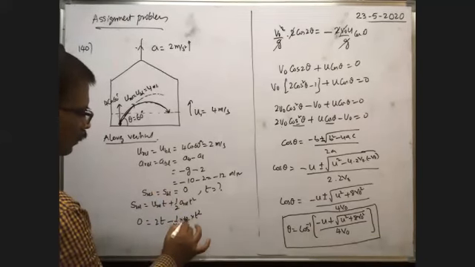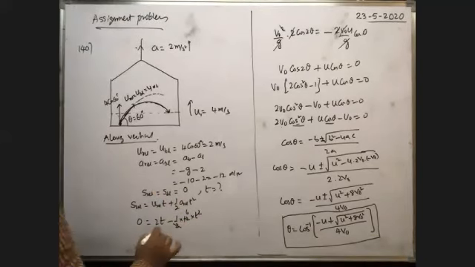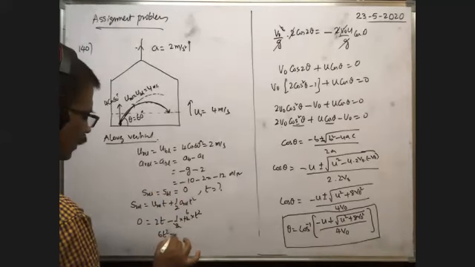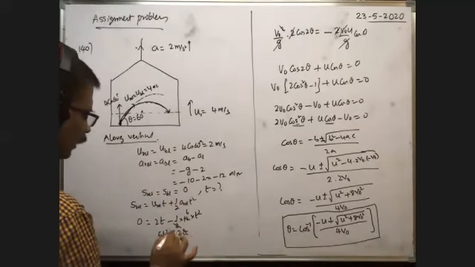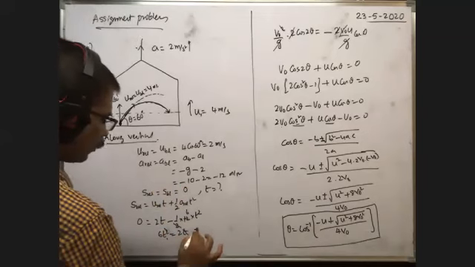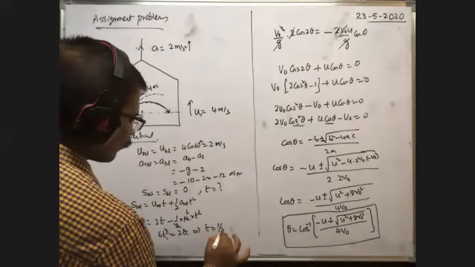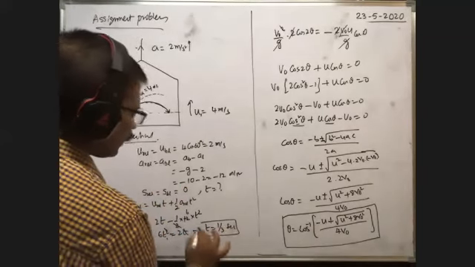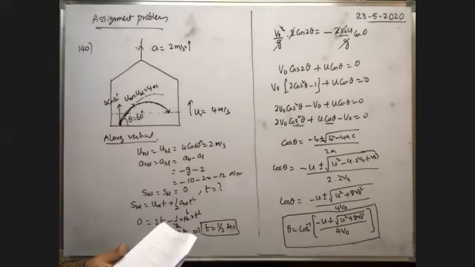So here, 6 t square is equal to 2t. t cancels. So t is equal to 1 by 3. So after 1 by 3 seconds, the body reaches the floor.